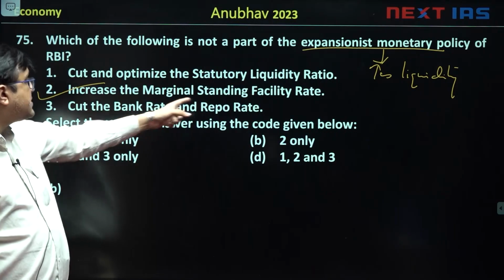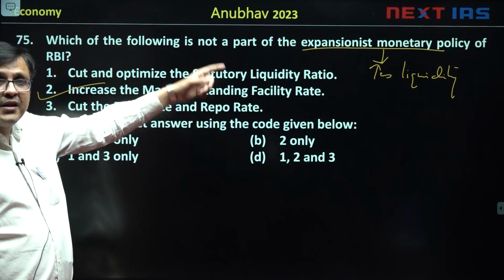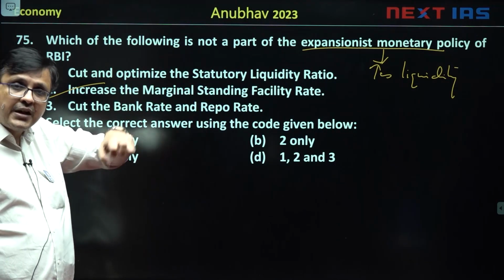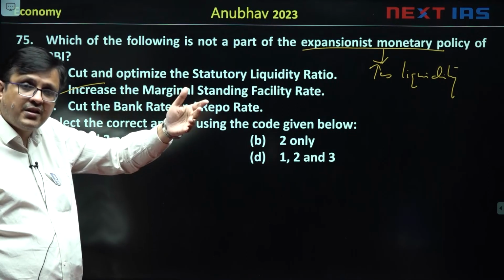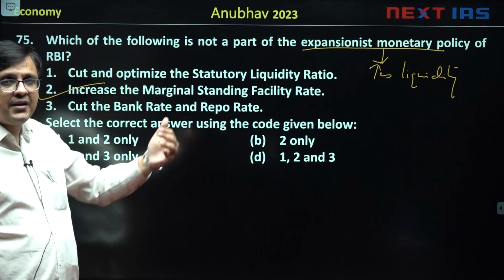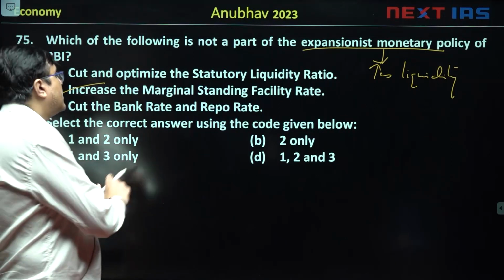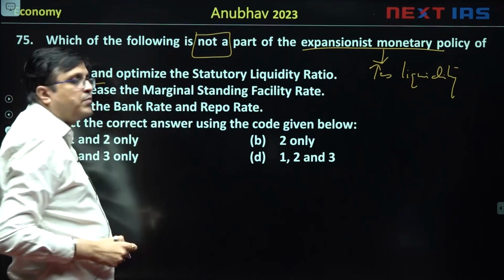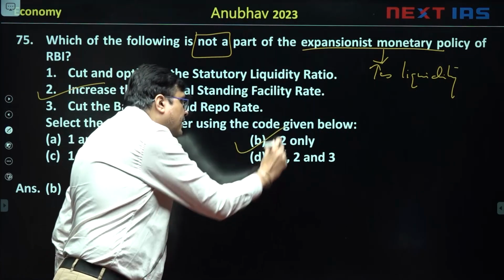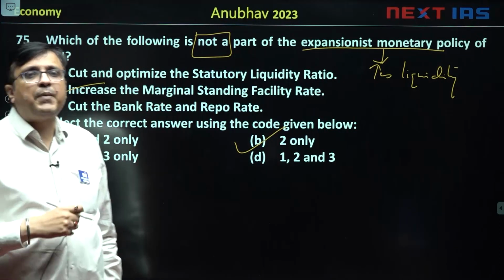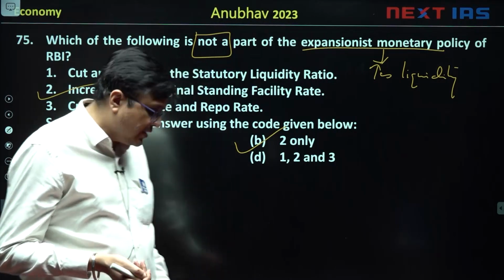But if you increase the marginal standing facility rate, then money supply will be reduced. That is because now banks will find it costlier to borrow from RBI, and therefore we say that if it is not a part of expansionist monetary policy, then it has to be 2. So the answer will be B, 2 only, not a part of expansionist monetary policy.